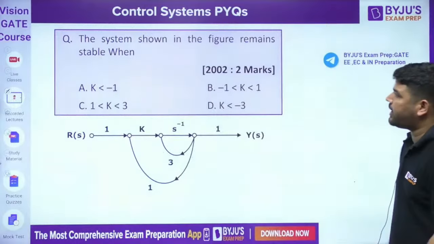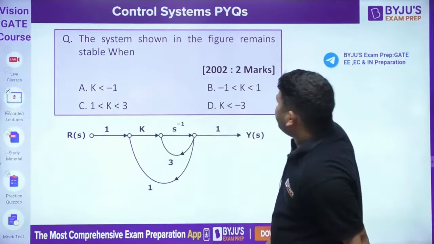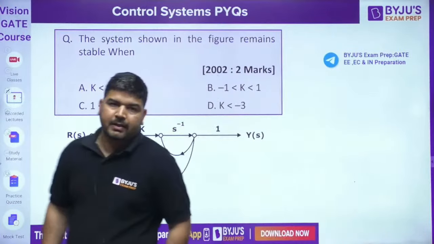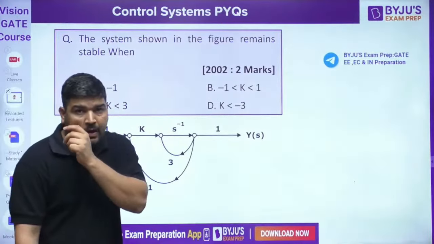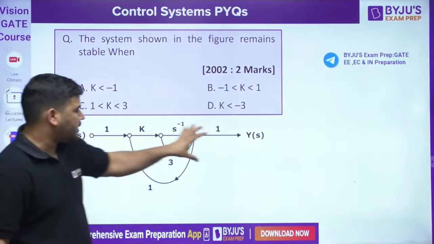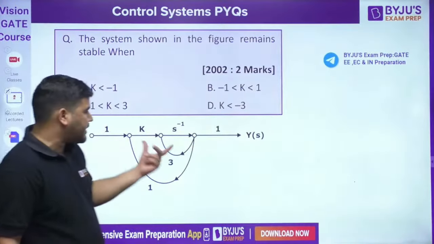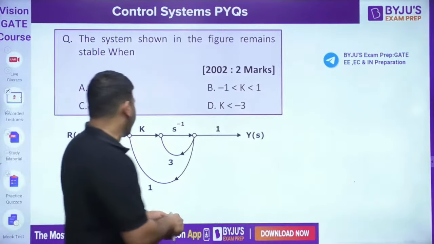The next question on your screen is this. The system shown in the figure remains stable when? So, for what value of k does the system remain stable? What we can do is, from this diagram, we can calculate the transfer function using Mason's gain formula. So, let's apply Mason's gain formula.